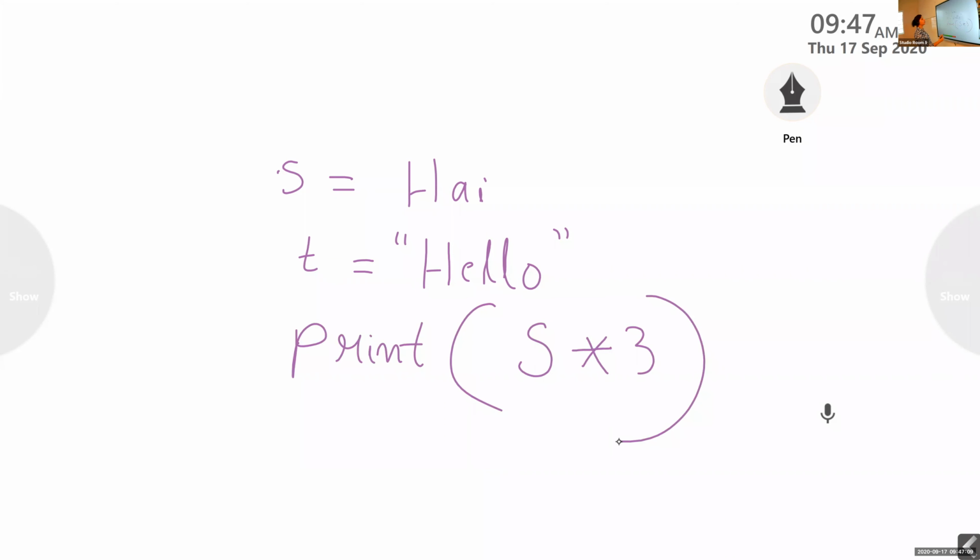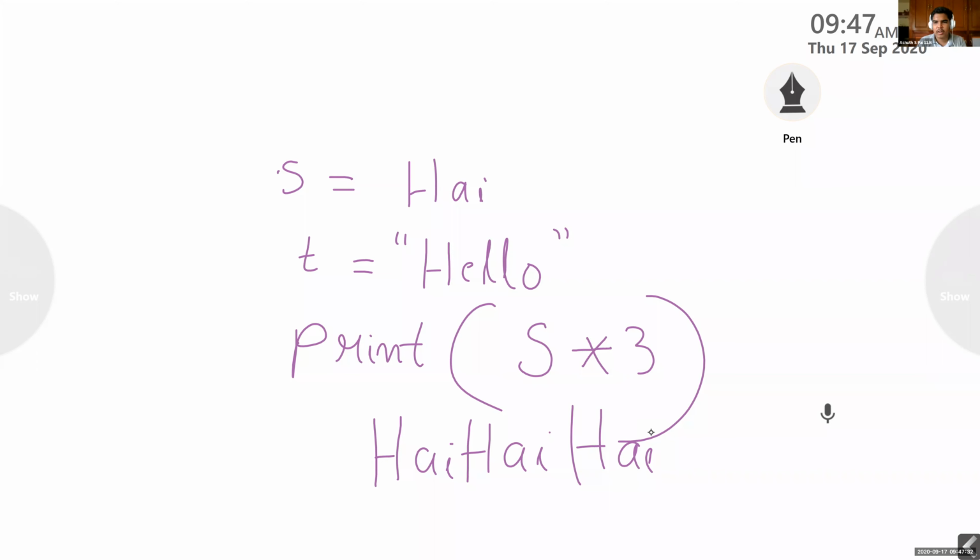That means the output will be hi. That will be the output. Multiplication operator also you can use in string. Okay. That is the answer. Yes.